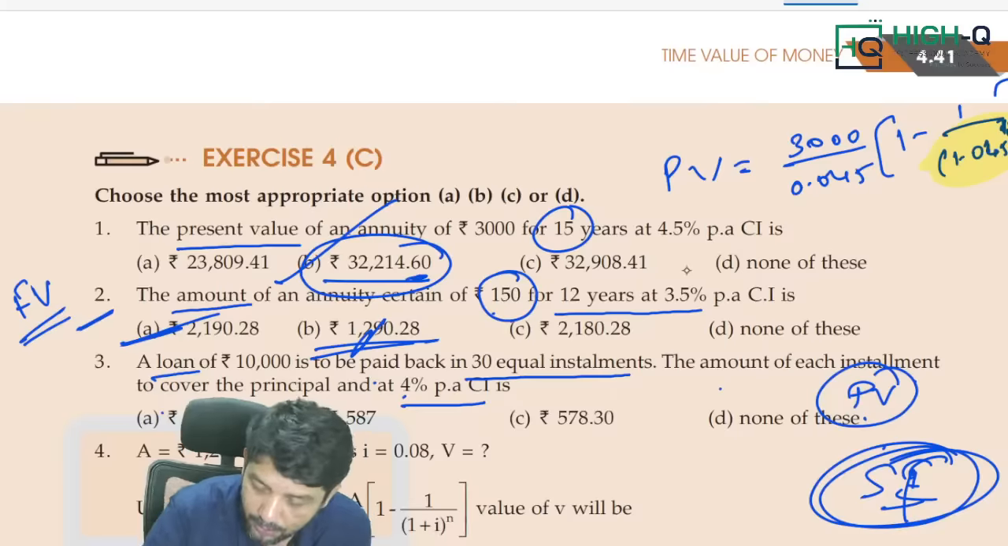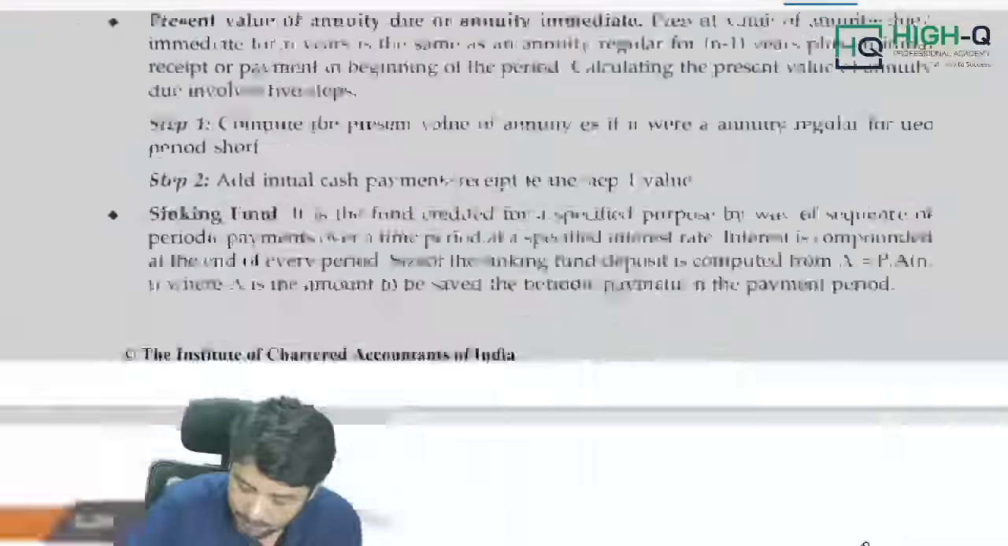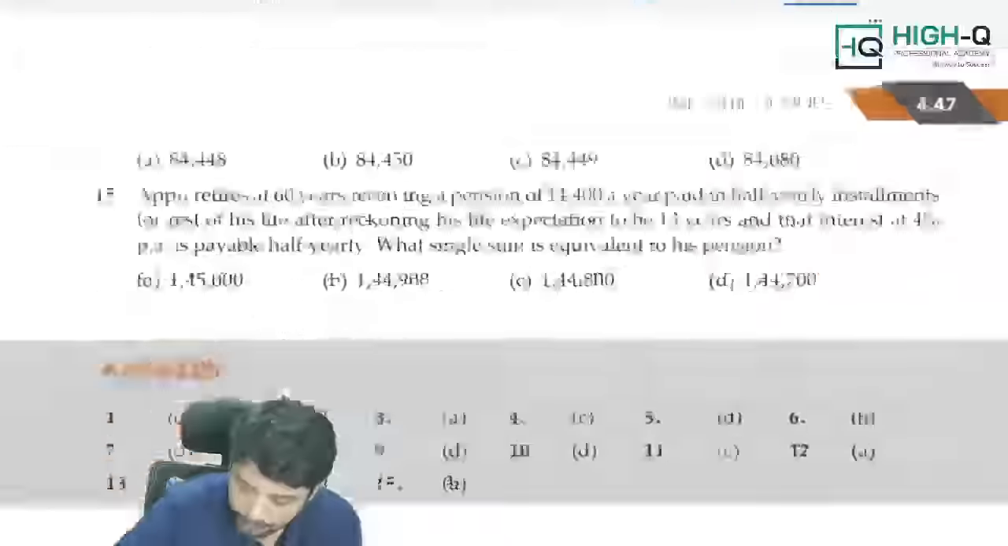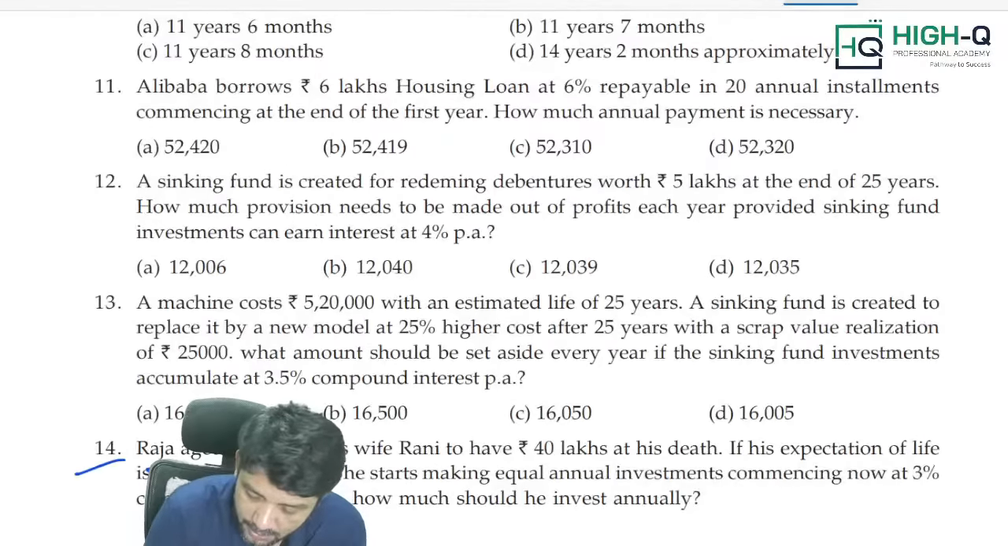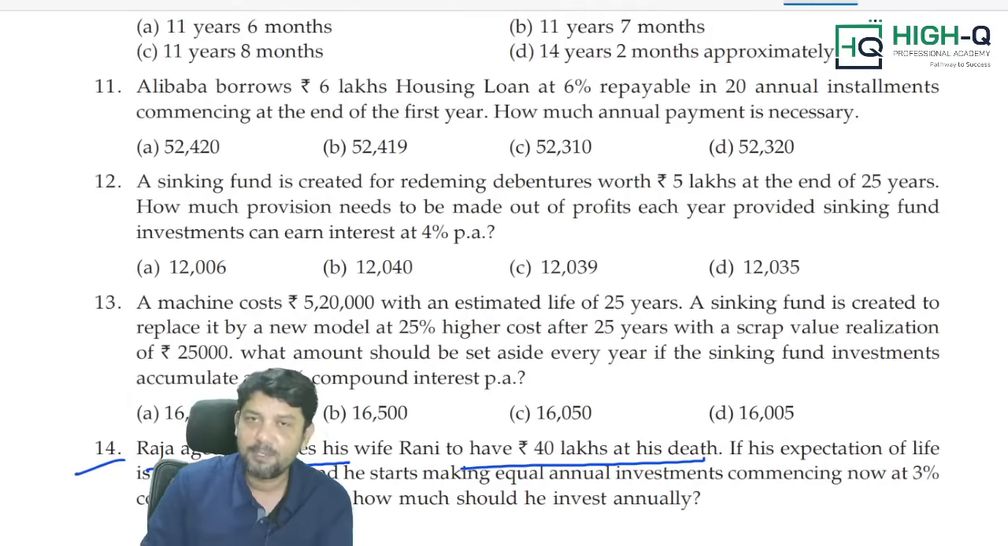I would like to show you one question, my dear. Look at this. But options are wrong. 14th question. Raja aged 40 wishes his wife Rani to have 40 lakhs at his death. That means it's based on investment. Investment means it's a future value.